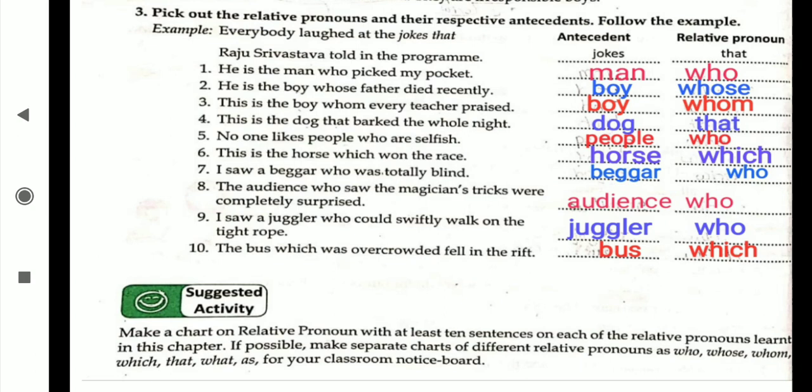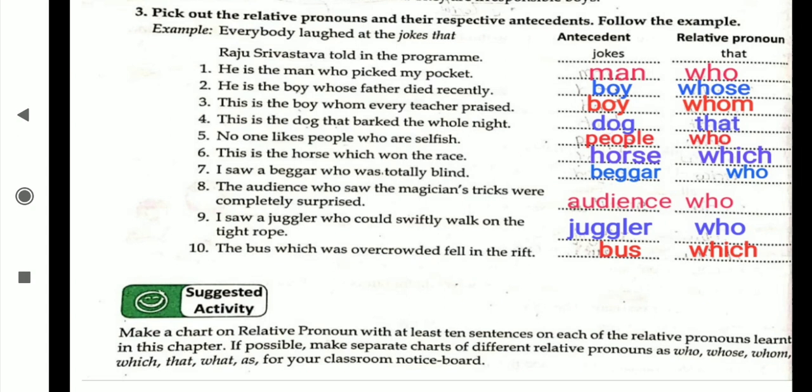This is the dog that barked the whole night. About whom are we talking? About the dog. That's why it is called the antecedent and that is the relative pronoun. No one likes people who are selfish. About whom are we talking now? About people. That's the antecedent, and for that what relative pronoun have we used? Who. Very good. This is the horse which won the race. About whom are we talking? About the horse. That's why the antecedent is the horse and which is the relative pronoun.